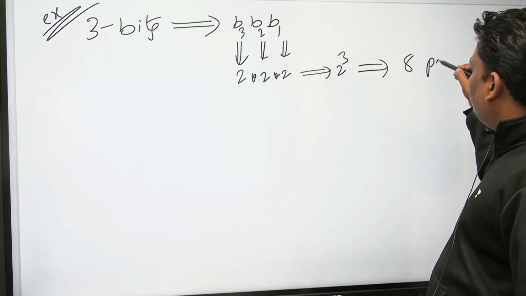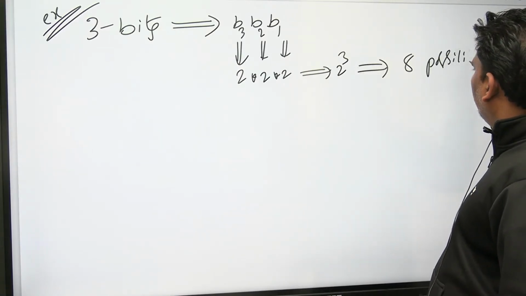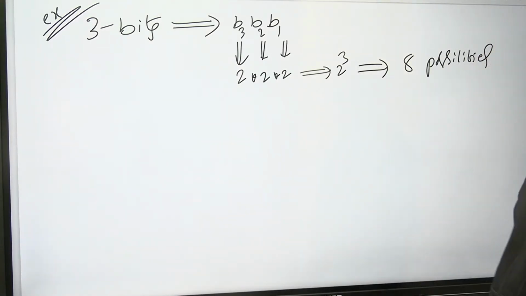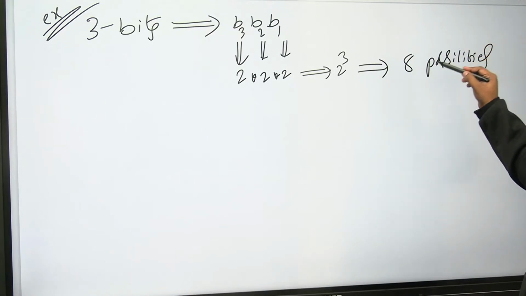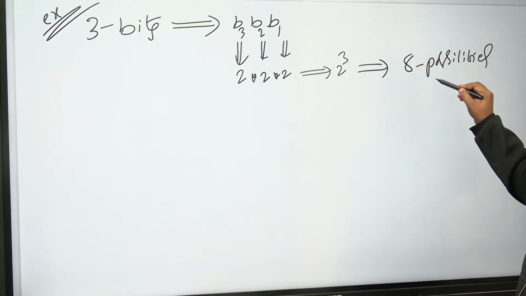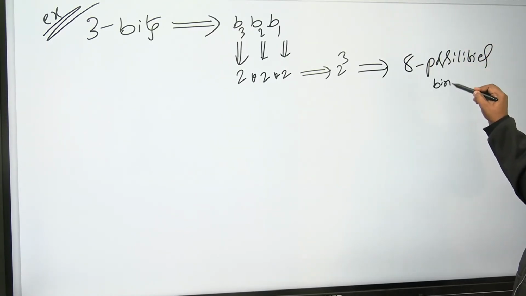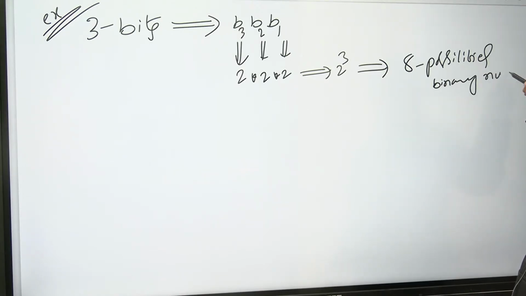Everyone knows this. With the 3 bits, the number of possible binary numbers is 8, because every bit has 2 choices.